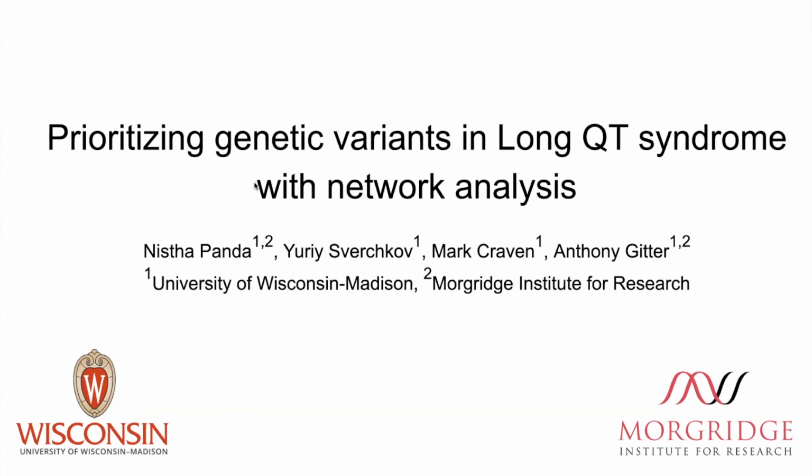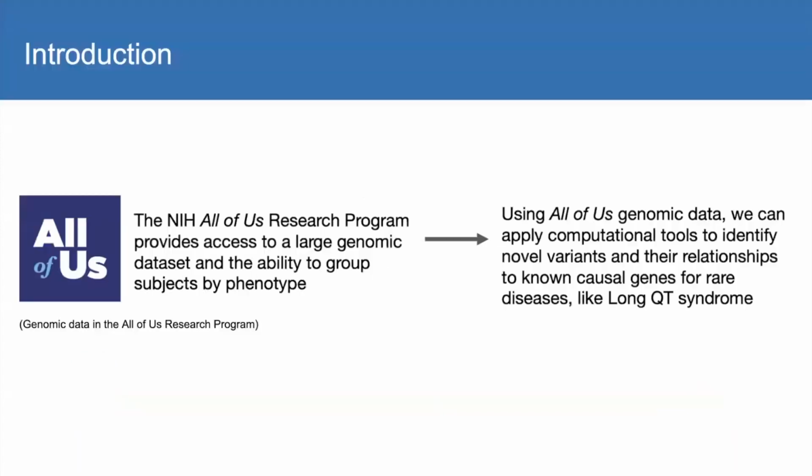Today, I will be presenting our poster on prioritizing genetic variants in long QT syndrome using network analysis. Though there are many computational methods used to score or prioritize causal variants for rare disease, most algorithms do not look at variants in larger cohorts of subjects. We are interested in using network-based methods to identify novel variants and their relationships to known causal genes for subjects in a large rare disease cohort.